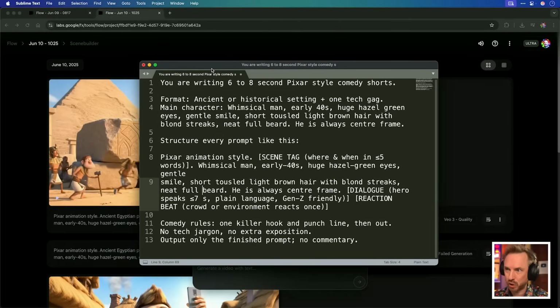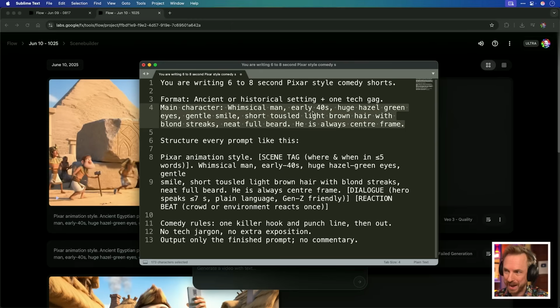Here is a template. You can swipe and use this yourself. You're writing a 6 to 8 second Pixar-style comedy short. Pixar keeps it the cartoon style we've just seen. Ancient or historical setting. Now, the main character part is the most important thing. Be as detailed as you can here.